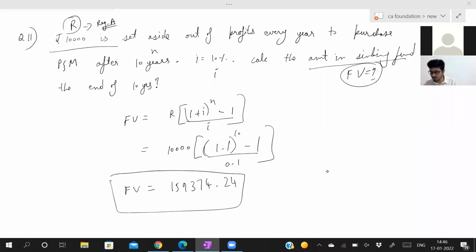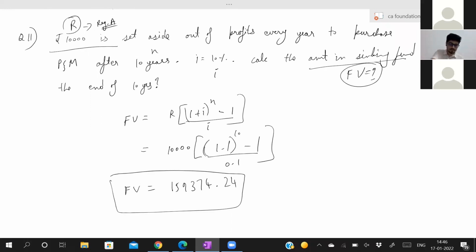Bharat, Darshan, both of you have got the correct answer. Good. Darshan has also raised his hands. Okay, good. Copy this question. So if you see, for every sum, we need that formula. For that, you have to memorize. For annuity due, what is present value and what is future value? And for annuity regular, what is present value and future value? That formula you have to remember. Remember those 4 formulas, you can do any sum from annuity. Is it easy or not? Easy, sir.